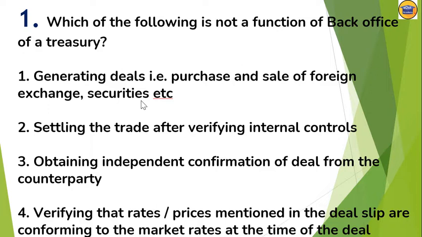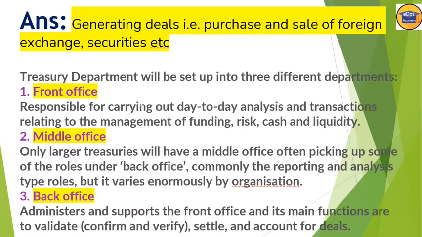Okay, now we'll see what is the function of the middle office. Only larger treasuries will have a middle office, often picking up some of the roles under back office, commonly the reporting and analysis. The middle office is sometimes also called the mid office. So commonly the reporting and analysis type of roles are carried out by the mid office.